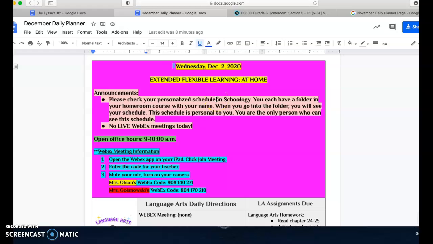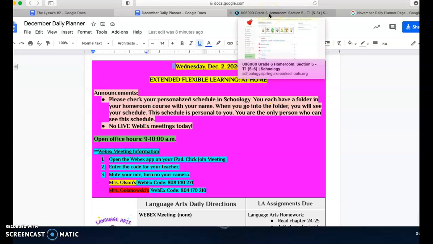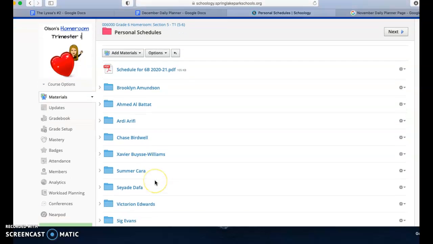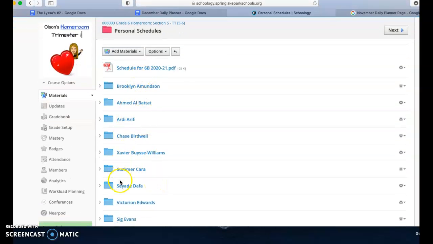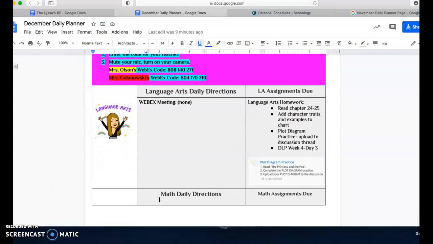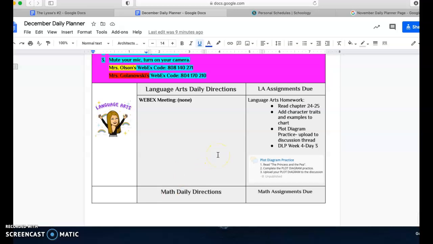Some of you I messaged yesterday to make sure that if you have any changes in your schedule, you go to Schoology. I'm just going to show you really quick. Go to Schoology, make sure you go to your personal schedule folder. And if I sent you a message in Schoology yesterday, go to your folder and look at your updated schedule.